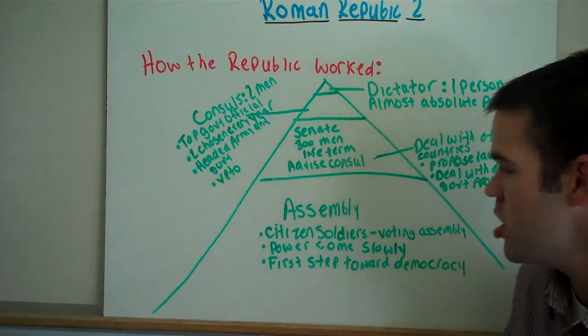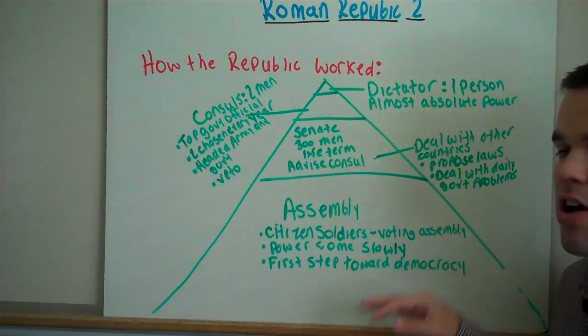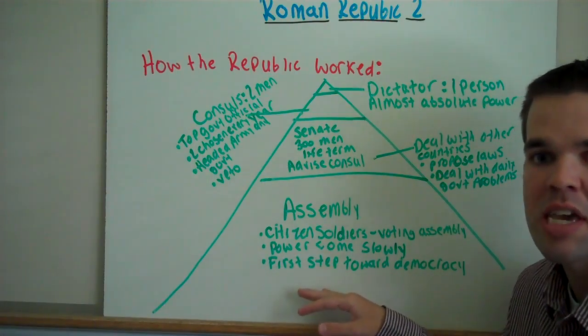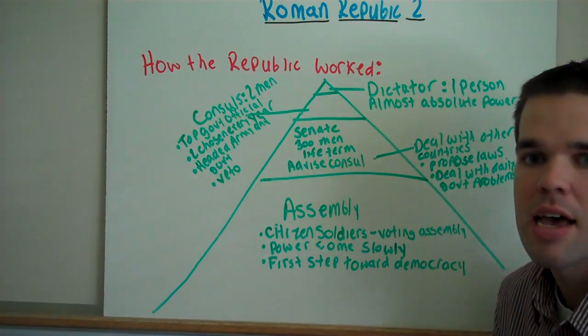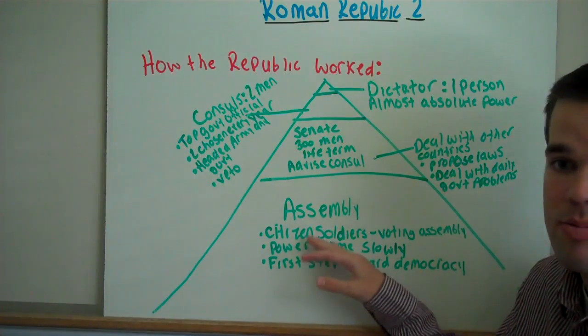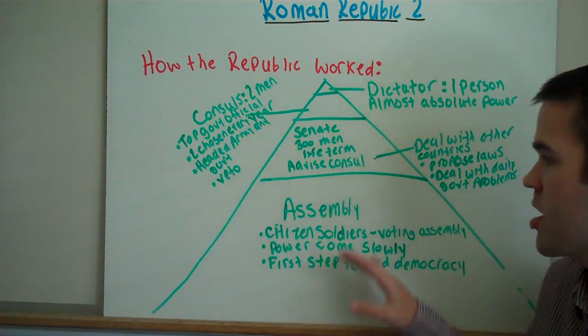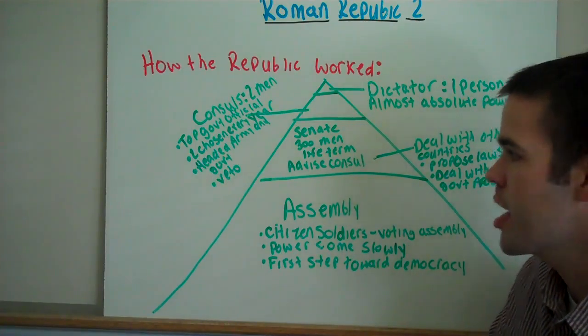The final group is the Assembly. This is the regular person. These are citizen soldiers. These are voting assembly. This is where power comes slowly in Rome and throughout the world when you're talking about this bottom group. The first step is toward democracy for the assembly. This government is the first step to the modern government.